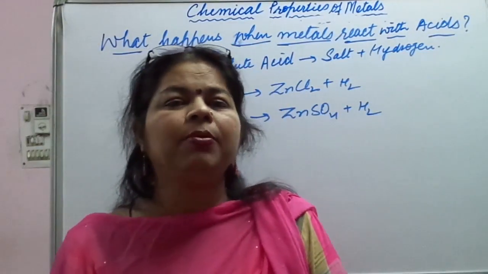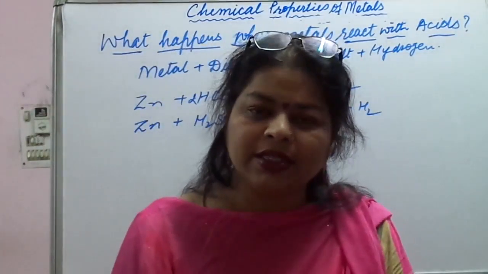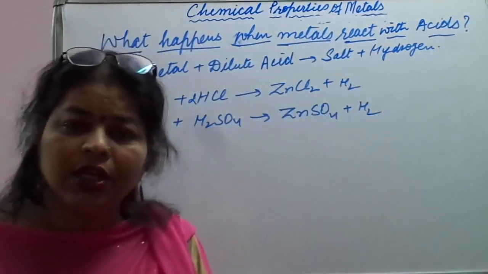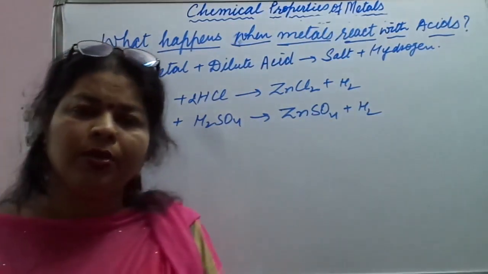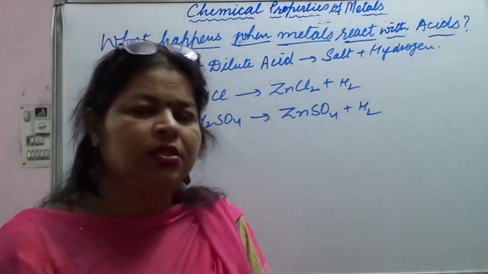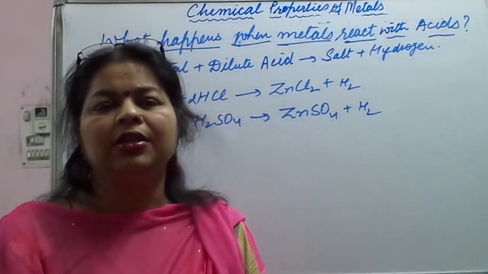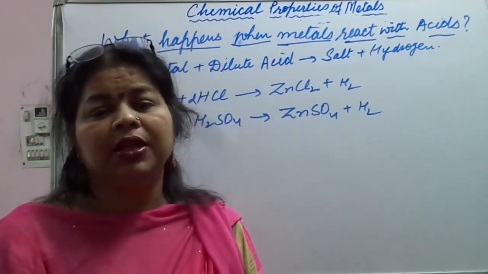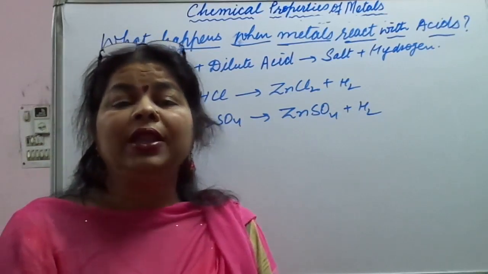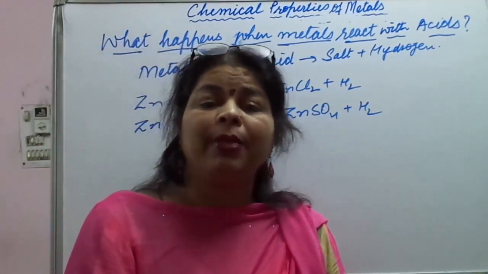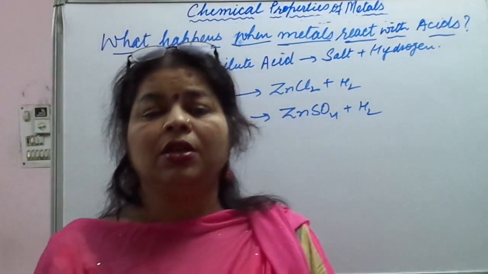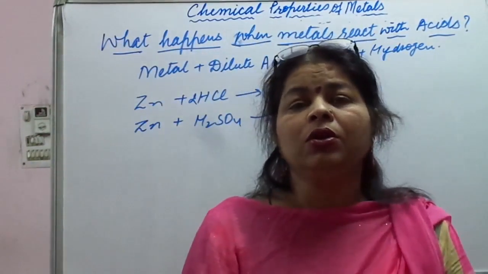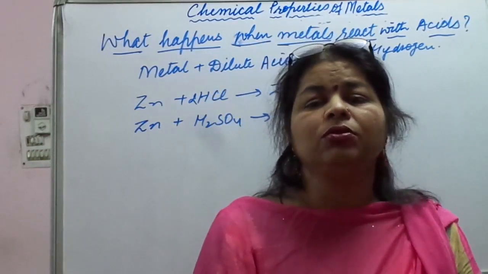So when any metal reacts with nitric acid, it is going to oxidize hydrogen gas and convert it into water. But there are two metals which do not allow this, like manganese and magnesium. When these react with HNO3, they do not allow the oxidation of hydrogen gas to take place.